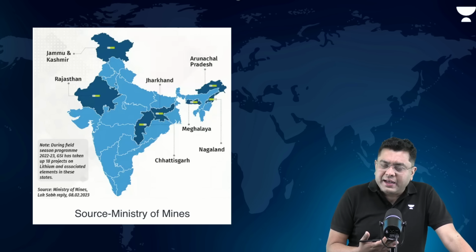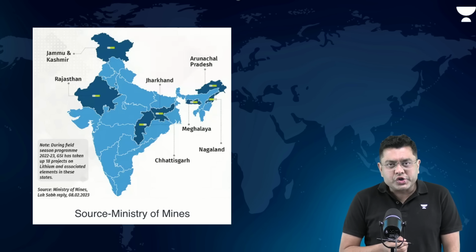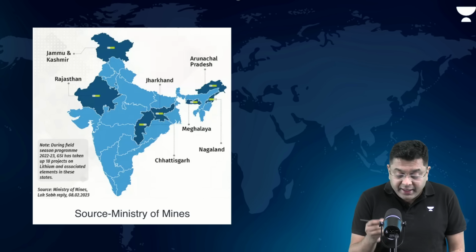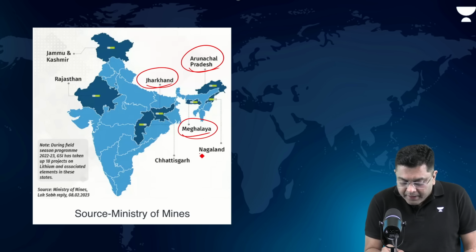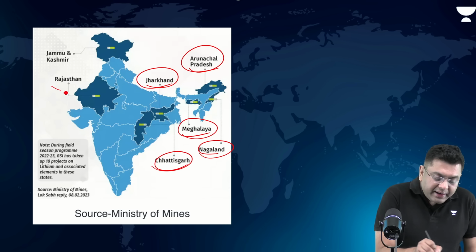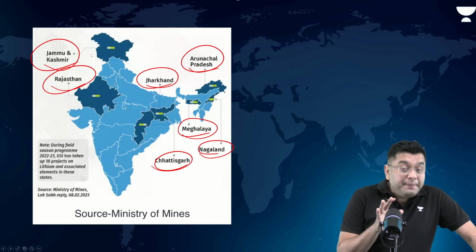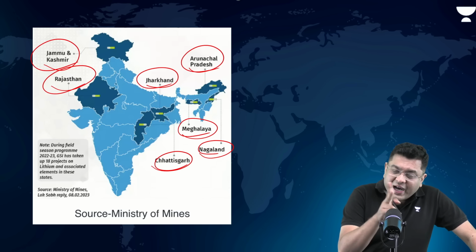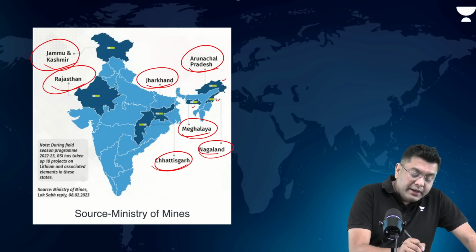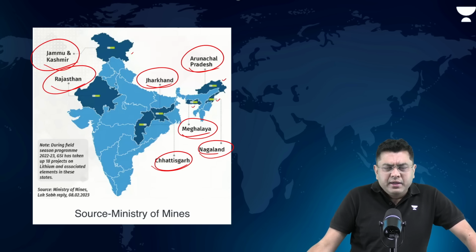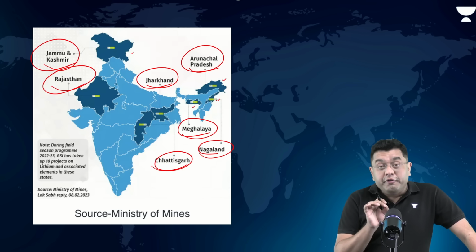It made news headlines when lithium reserves were found in the Riasi district in Jammu and Kashmir. Other than that, lithium reserves in India can also be found in Jharkhand, Arunachal Pradesh, Meghalaya, Nagaland, Chhattisgarh, and Rajasthan. Right? These are the areas where lithium reserves can be found in India. So, Jharkhand and Chhattisgarh, Arunachal Pradesh, Nagaland, and Meghalaya in the northeastern part, Jammu and Kashmir, and Rajasthan. Some parts of Karnataka also have the presence of lithium.